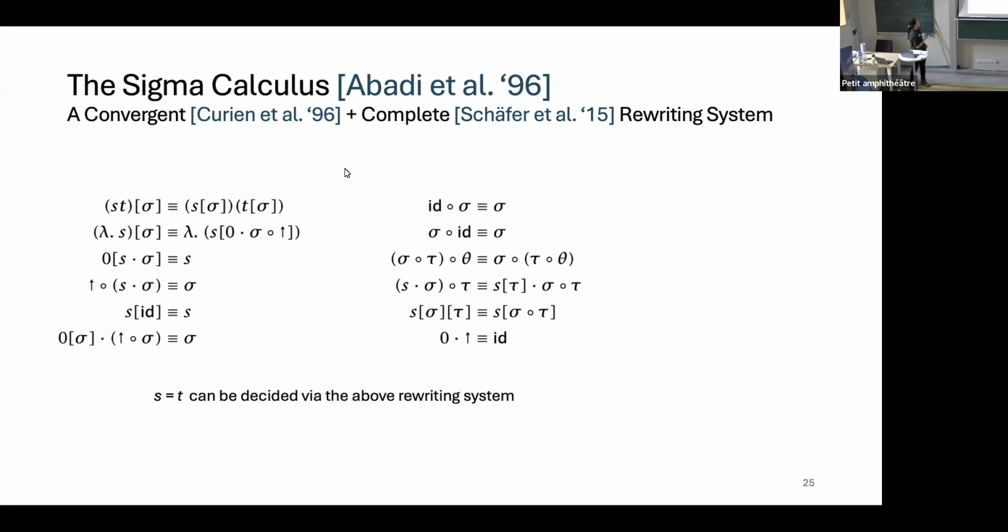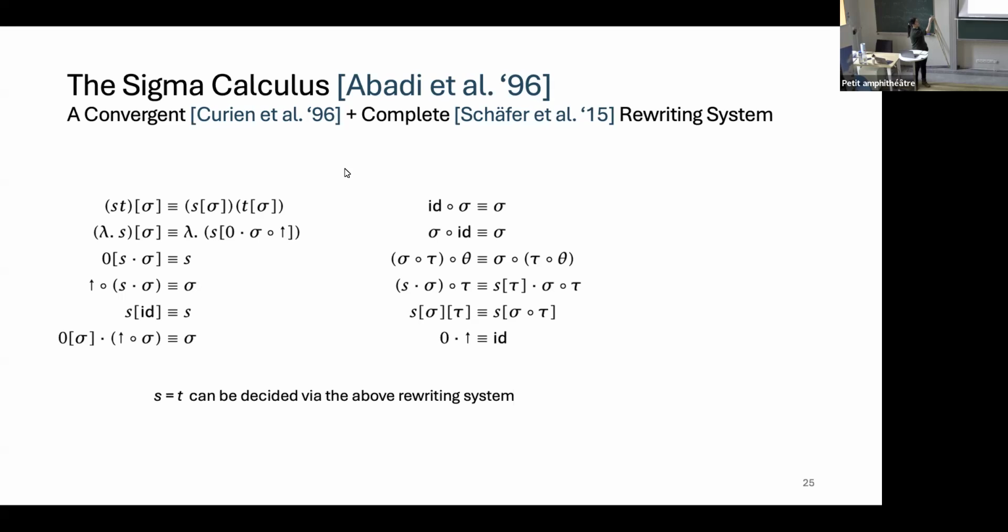And the even better thing is that this system is both convergent and complete for the de Bruijn algebra. Convergent meaning if I just apply these rewriting rules, I will result in some kind of normal form. Complete meaning if I don't have any assumptions in my context, I can basically decide equality up to this substitution definition without having to know anything about the exact rules which I have, right? So this can be decided via this above rewriting system.